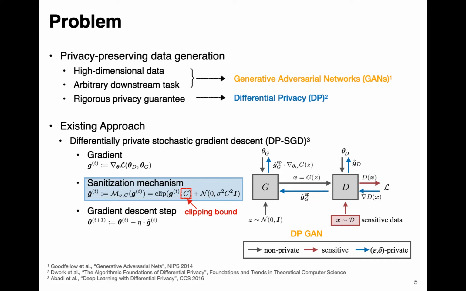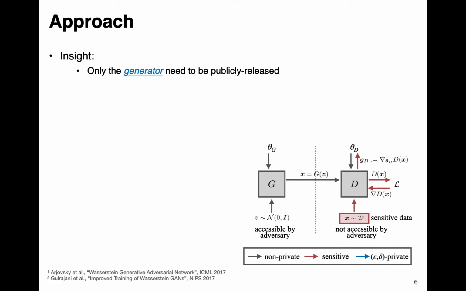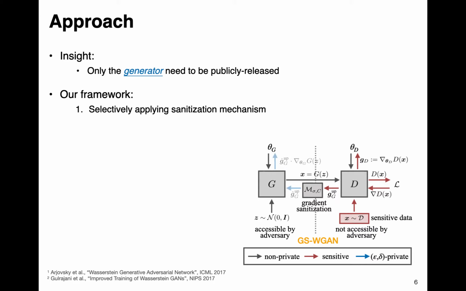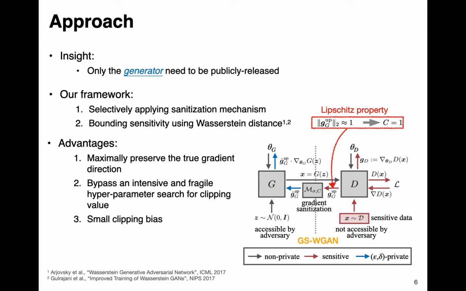To address this limitation, we propose our framework based on the insight that only the generator needs to be released, while the discriminator is not required for inference and will not be published. We then propose to selectively apply sanitization only to the gradients transferred to the generator, while keeping the discriminator trained normally. This helps maximally preserve the gradient information. Moreover, we exploit the Lipschitz property of Wasserstein GANs to derive the optimal clipping bound, which bypasses the hyperparameter search process while introducing a much smaller clipping bias.